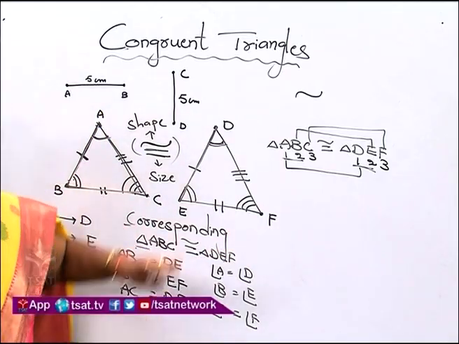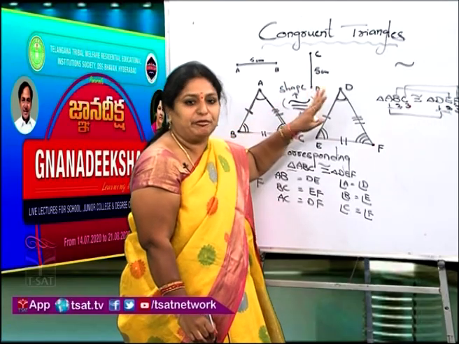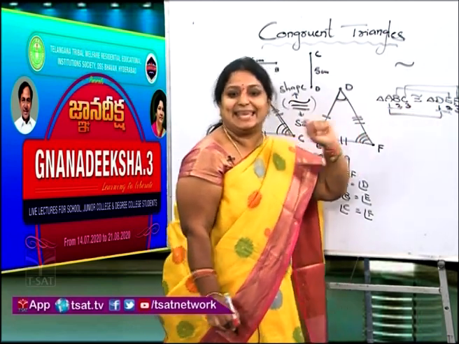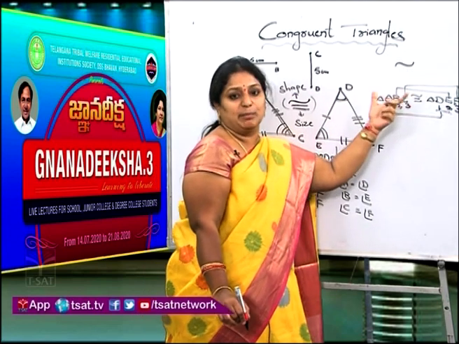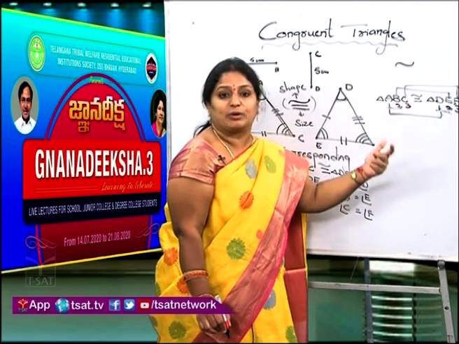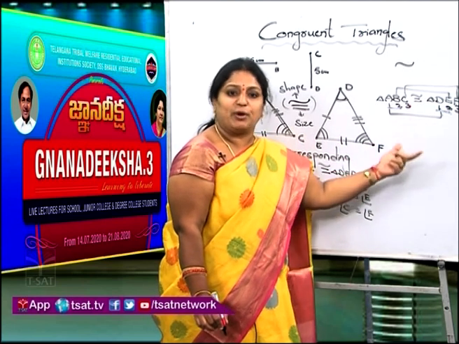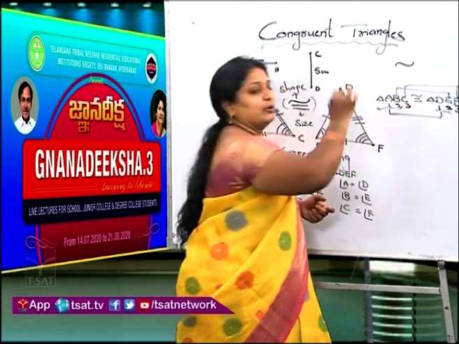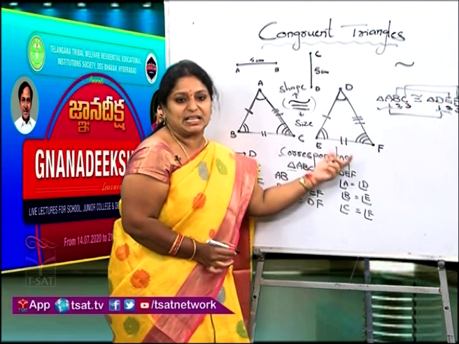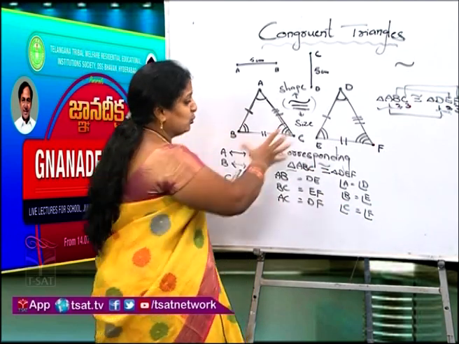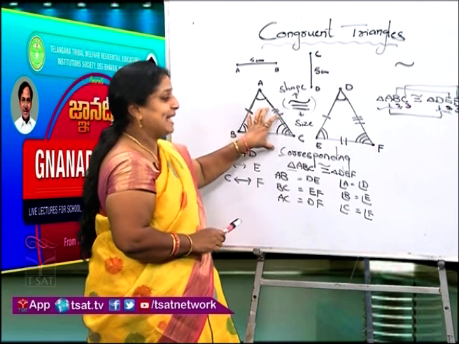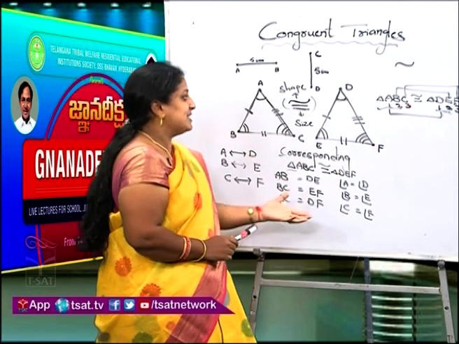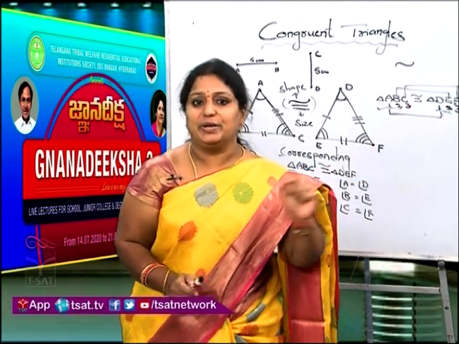So, sometimes, suppose I did not give the figure for you. Directly, I gave the notation triangle ABC is congruent to triangle DEF. Looking at this symbolic notation, we should be able to write which corresponding sides are equal, which corresponding angles are equal. So for that you write 1, 2, 3, 1, 2, 3. Depending upon this symbolic notation, we can list out corresponding sides and corresponding angles. So in two triangles, if all the three sides and three angles are equal to the corresponding three sides and three angles of the next triangle, then we say that these two triangles are congruent to each other.